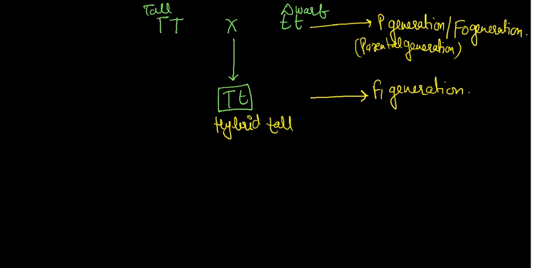Here the capital letter is dominant, so this tall character, that is pure tall, is the dominant one, and this one is recessive. Okay, clear?